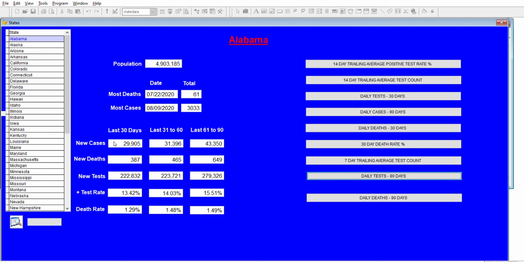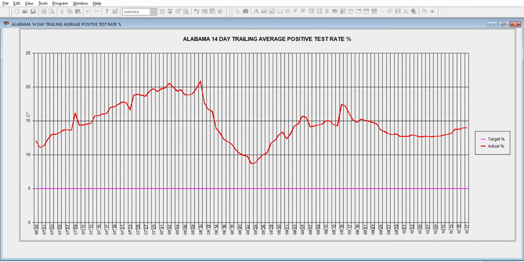As far as the positive test rate, it has gone down slightly over the last 90 days, but not much. And here's a graphical representation of that. It peaked in early August, dropped down to its low towards the end of August, and kind of went up and flattened out over the last couple months, where it's at about 13 to 14% right now. That's not good. You want to be below 5% for the virus to start shrinking.